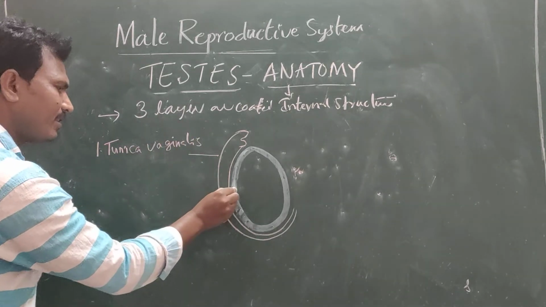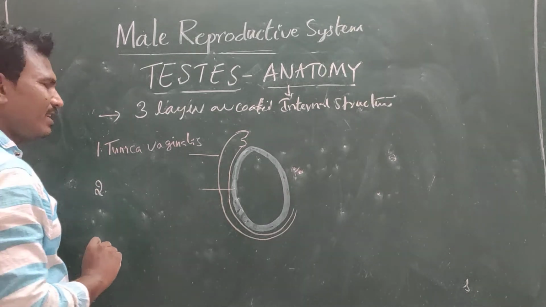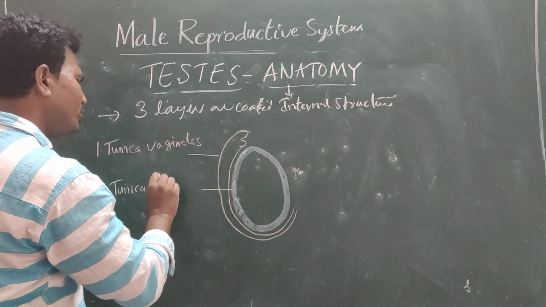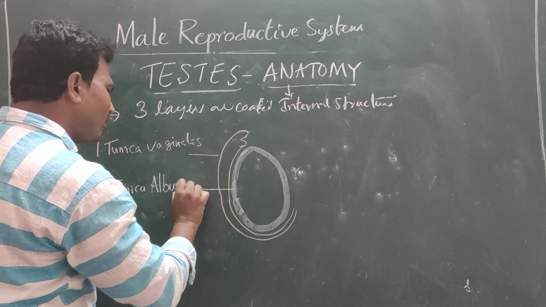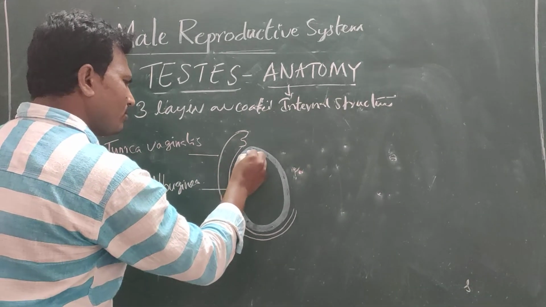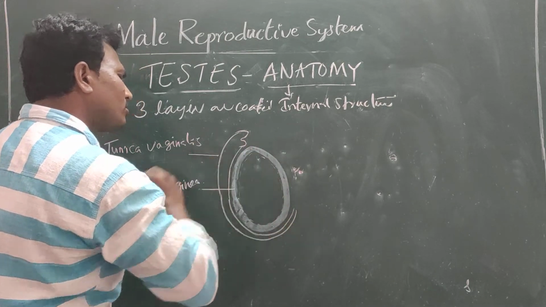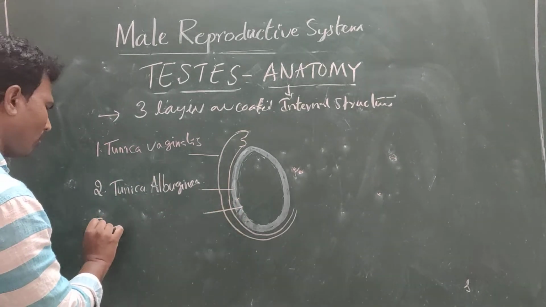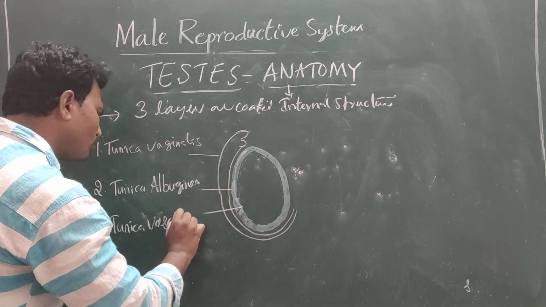And the second layer, or middle layer, is called tunica albuginea. And the innermost layer is known as tunica vasculosa.